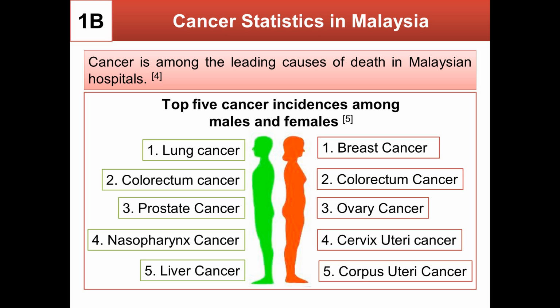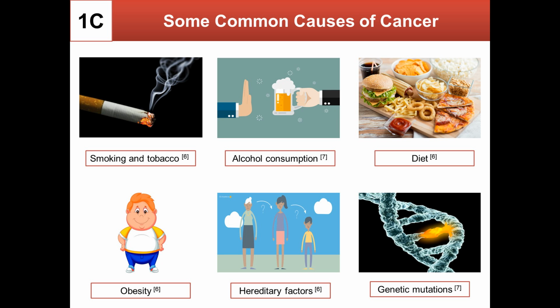Cancer is among the leading causes of death in Malaysian hospitals. Here are the top 5 cancer incidences among males and females. For males, lung cancer has the highest incidence, followed by colorectal cancer, prostate cancer, nasopharynx cancer and liver cancer. For females, breast cancer has the highest incidence, followed by colorectal cancer, ovary cancer, cervix uteri cancer and corpus uteri cancer. So, what causes cancer to happen?